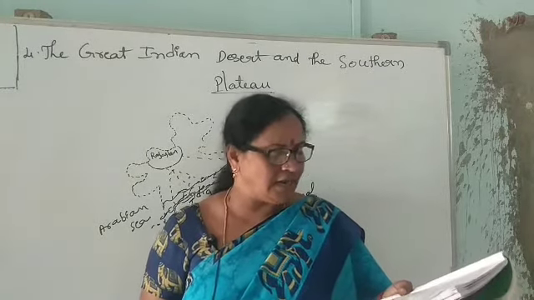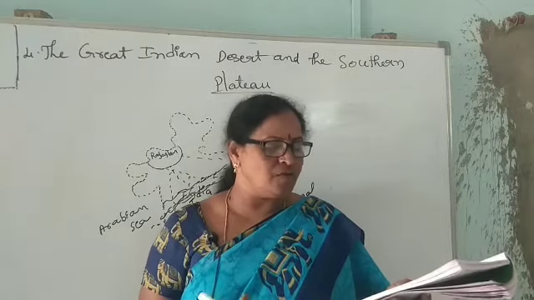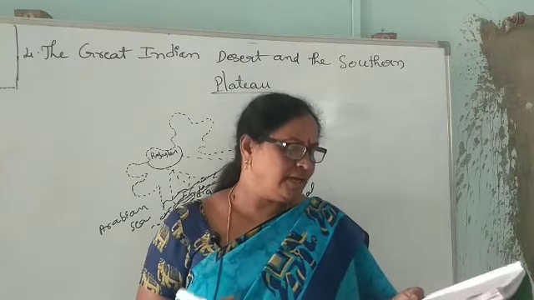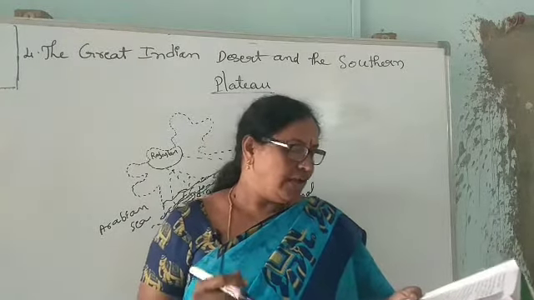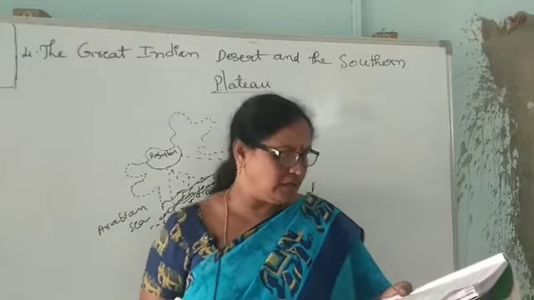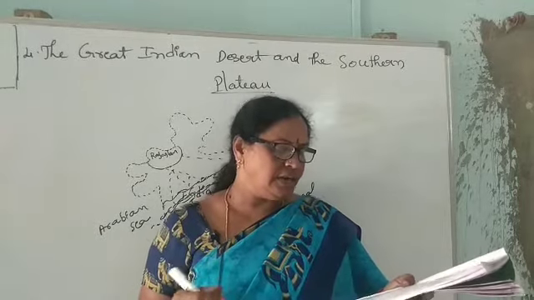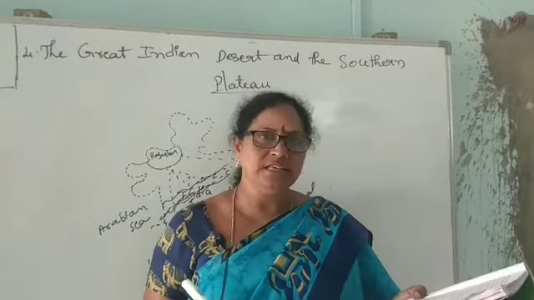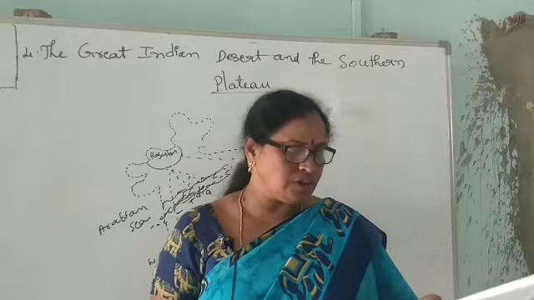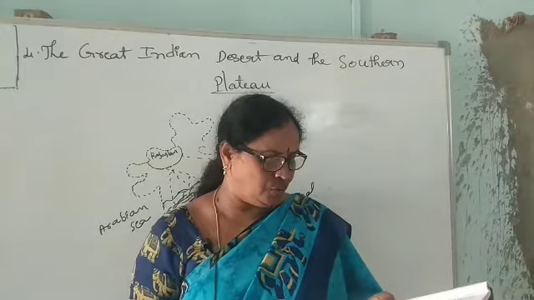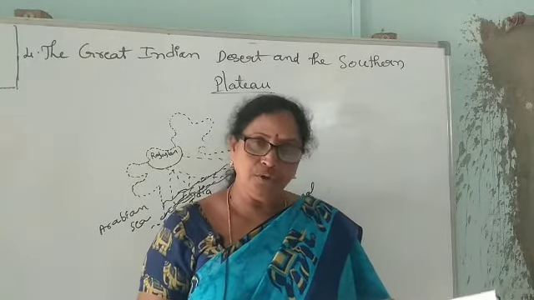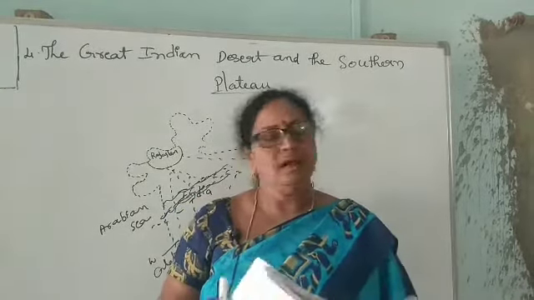Small hills of sand called sand dunes are formed in the desert. A greenish area in the desert is called an oasis. Camel is called the ship of the desert. The only river that drains into the Thar Desert is Luni. A plateau is also called the tableland. The southern plateau is divided into the Central Highlands and the Deccan Plateau.